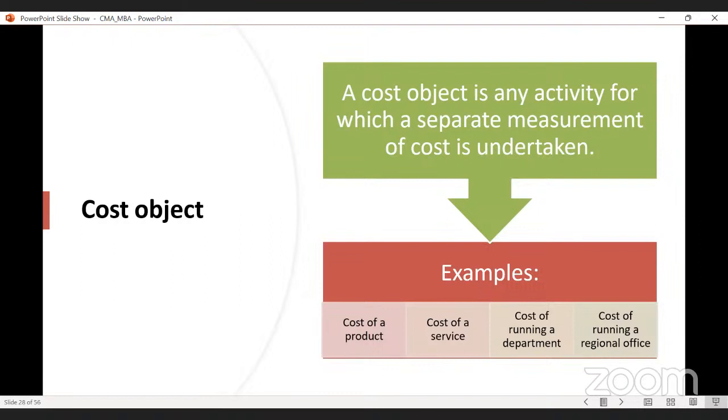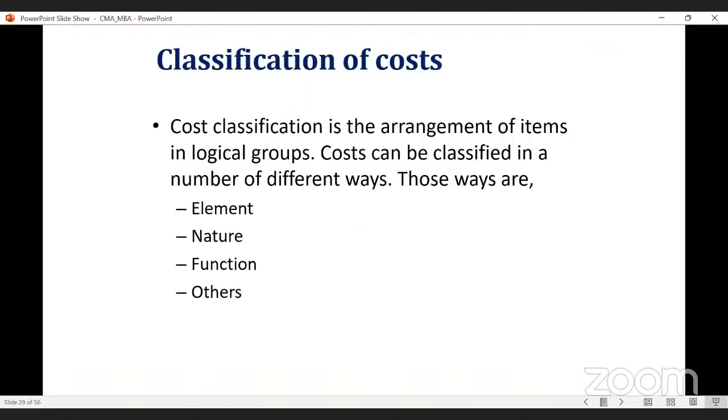It may be the cost of a product, cost of a service, or cost of running a particular department, particular machine, or particular office. So this may be the cost object. These are the various terminologies we are categorically using in cost accounting.